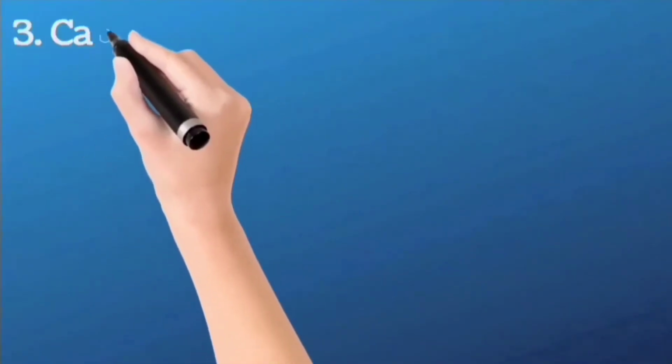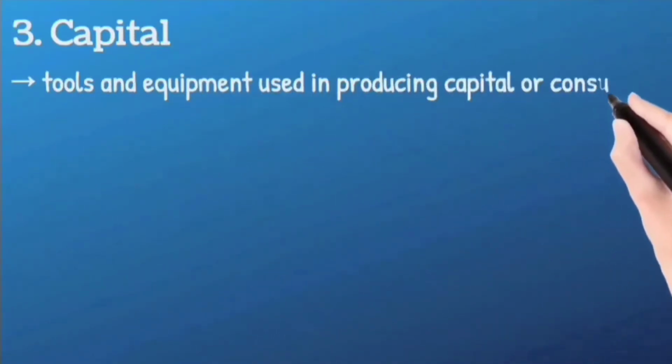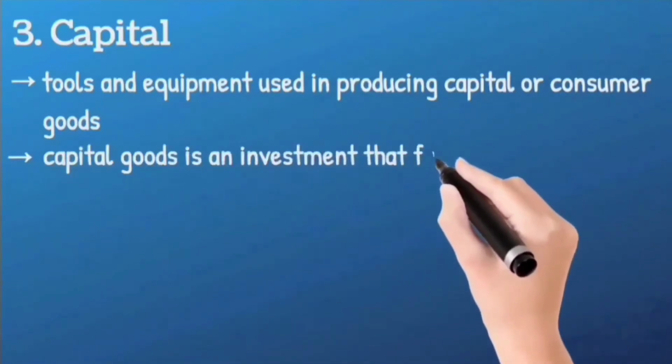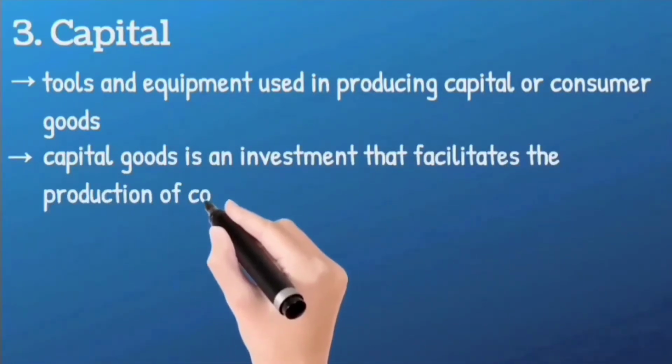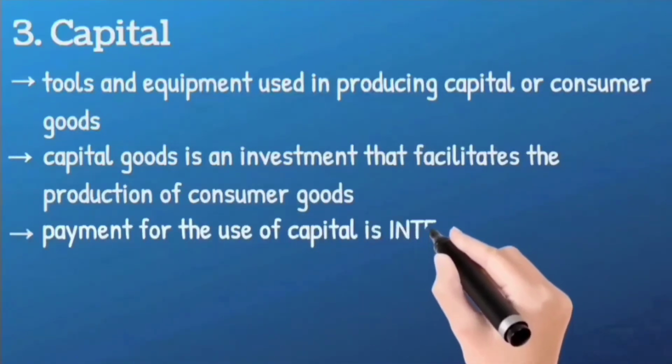Number 3 is capital. Tools and equipment used in producing capital or consumer goods. Capital goods are an investment that facilitates the production of consumer goods. Payment for the use of capital is interest.